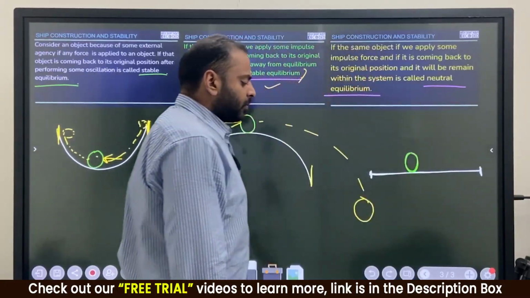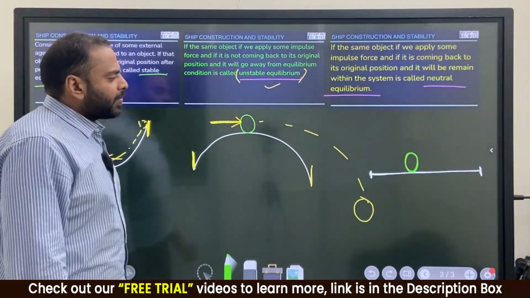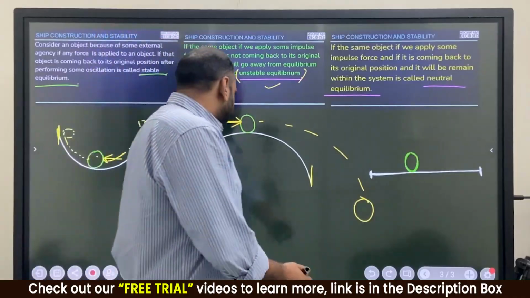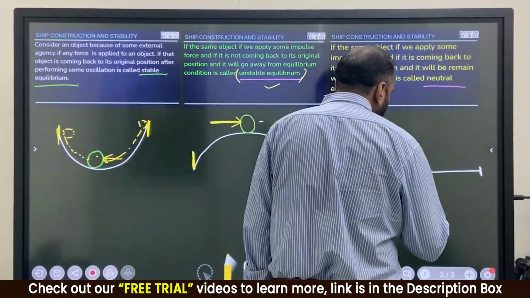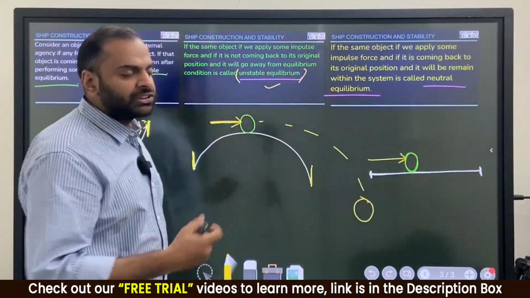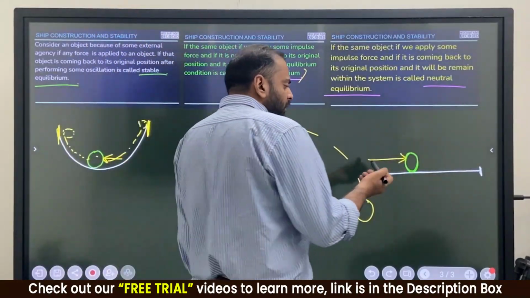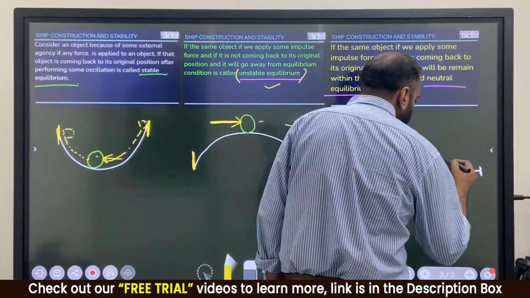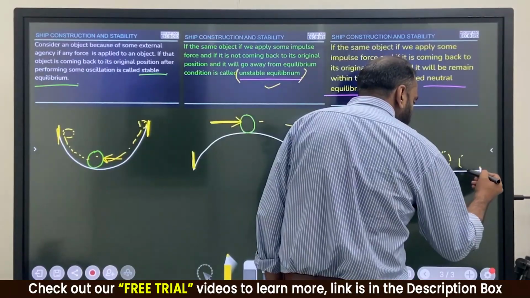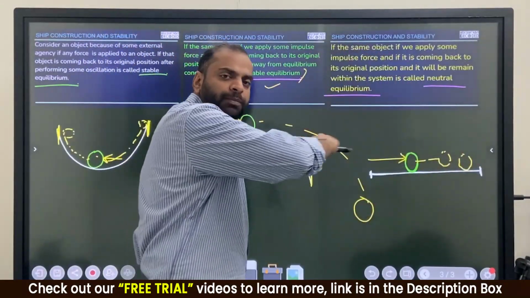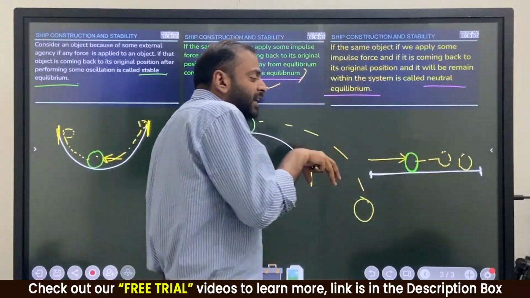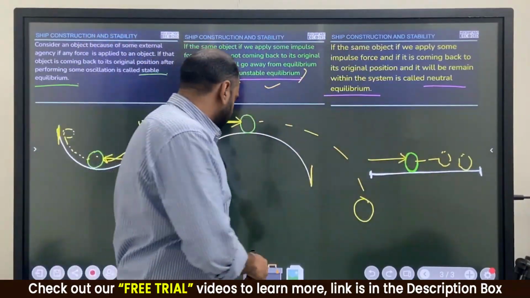Place one object here. Again, same object, and if we are applying some force to this object, some external agency, of course this object will move like this. यही हो गया ना बॉल की पाथ. सिंपल है. In this case, just read this sentence.